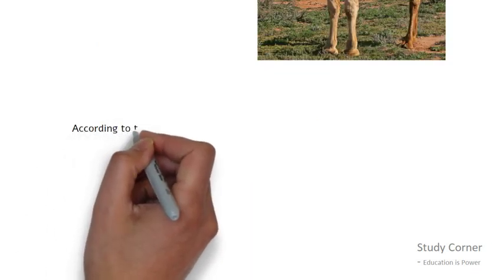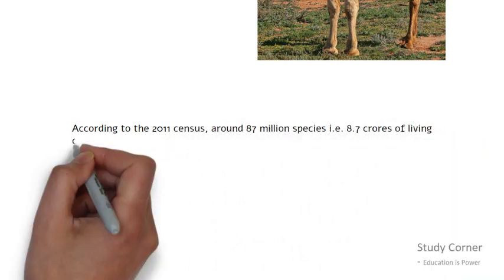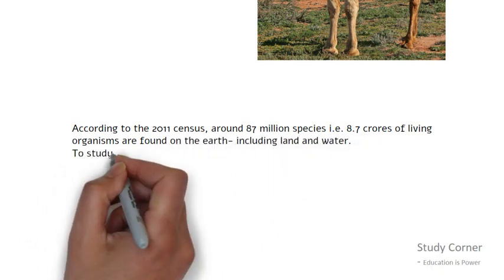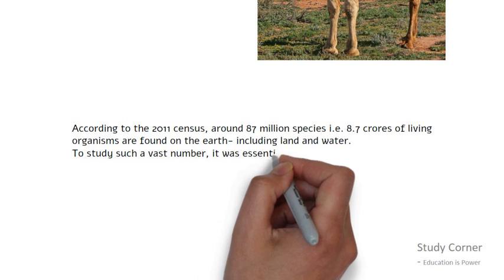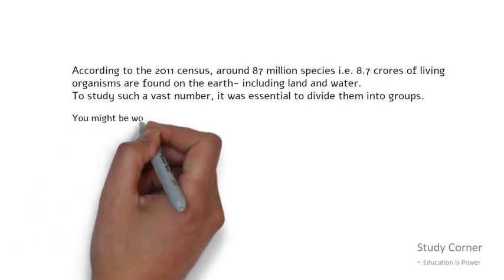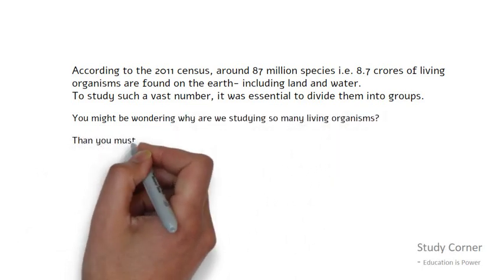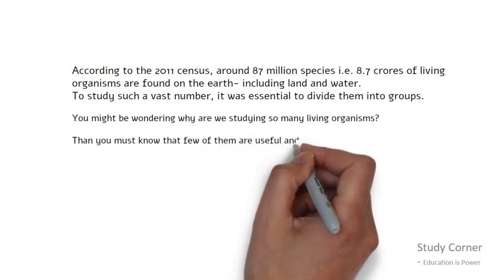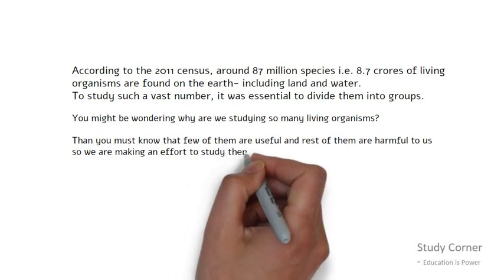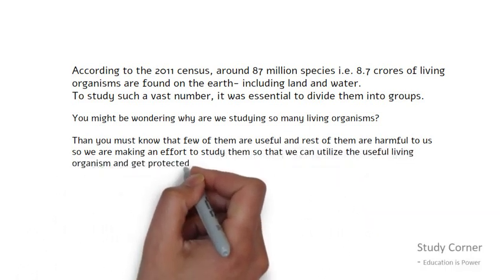According to the 2011 census, around 8.7 crores of living organisms are found on Earth, including land and water. To study such a vast number, it was essential for us to divide them into groups and subgroups. You might be wondering, why are we studying so many living organisms? Few of them are useful to us and few of them are harmful to us. So we are making an effort to study them so that we can utilize the useful living organisms and get protected from the harmful ones.